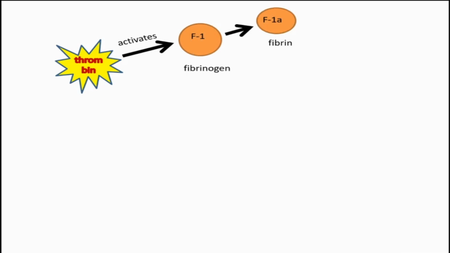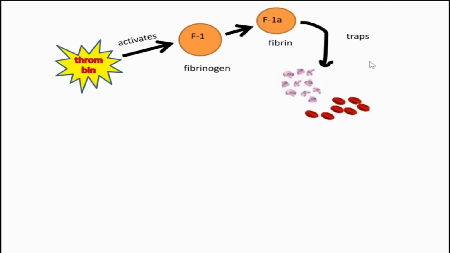Then that thrombin is formed there. What is the next function of that thrombin? Thrombin goes and activates fibrinogen, otherwise called factor 1, to factor 1A, fibrin. Fibrin is formed there. That means all the arrangement for developing a clot is well set here. So that fibrin then traps enough RBCs and platelets on the site of the wound to form a clot.